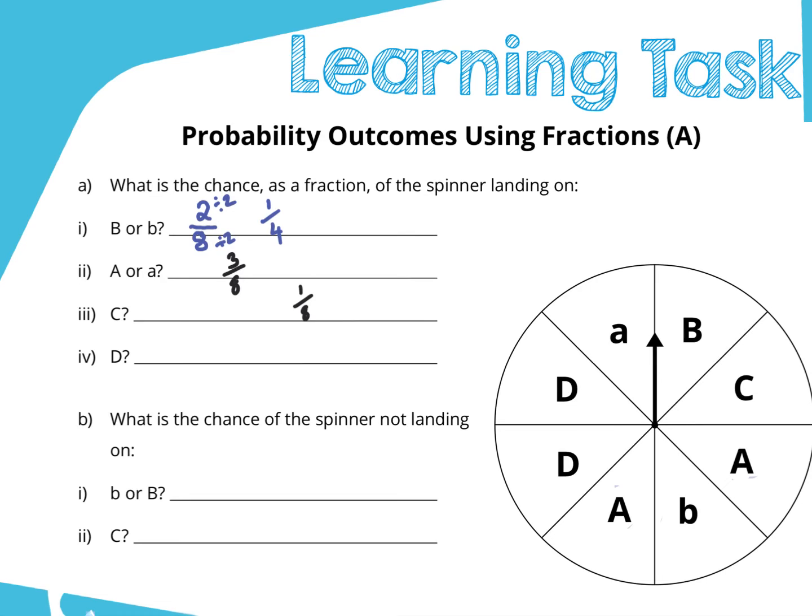Let's look at the next one, please. The next one says D. I've got 2 Ds, okay? And how many Ds end up? 2 Ds. Same as the B, okay? If you looked at it, hopefully you guys noticed that it was the same as that B.